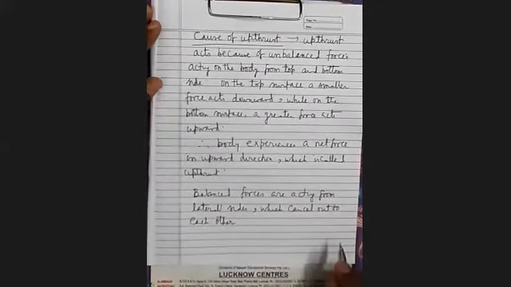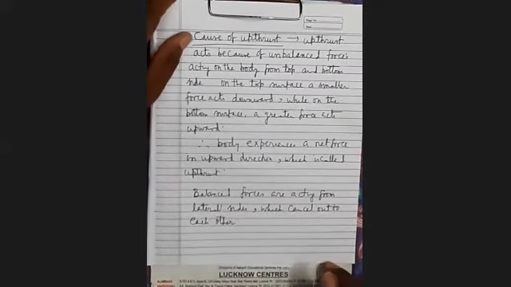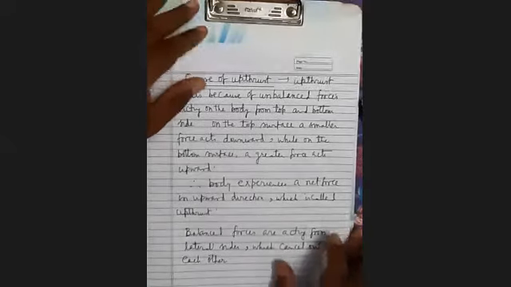These balanced forces cancel out each other. It's clear. Now, after this, we will deduce the formula of the upthrust. Derivation of formula of upthrust.